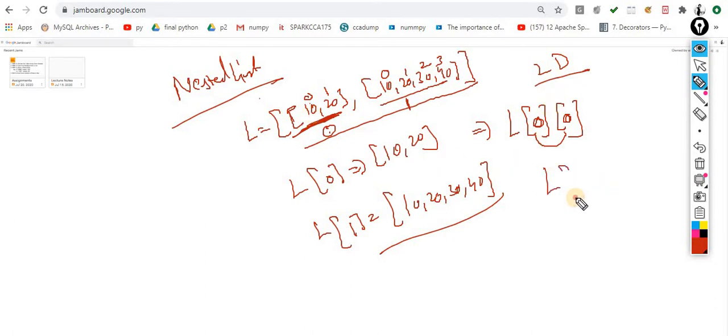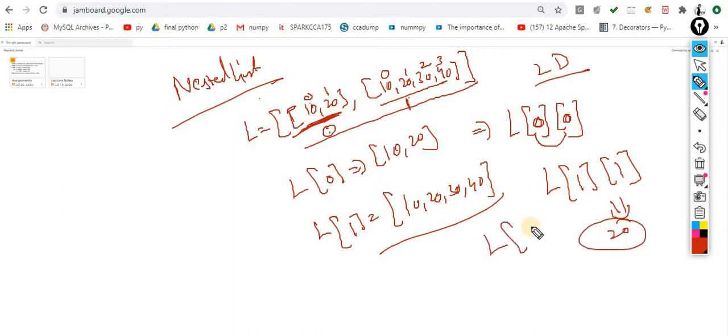So L of 1 of 1, what output will I get? I will get the 20. L of 0 of 1, what output will I get? I will get this 20. So I am saying on the 0th index, whatever is there, 0 and 1, I want to fetch the 1 index.